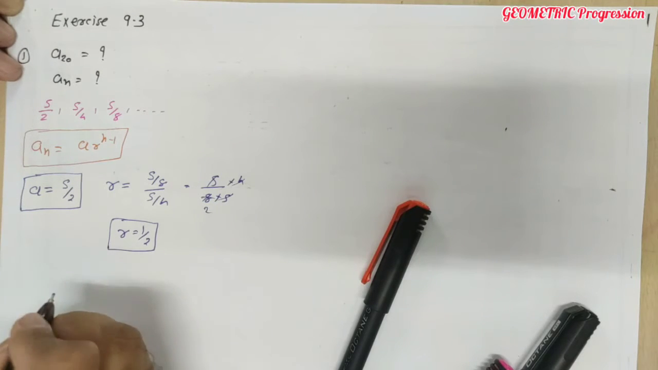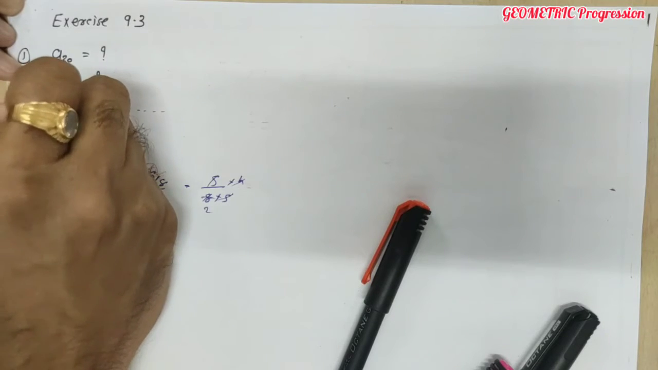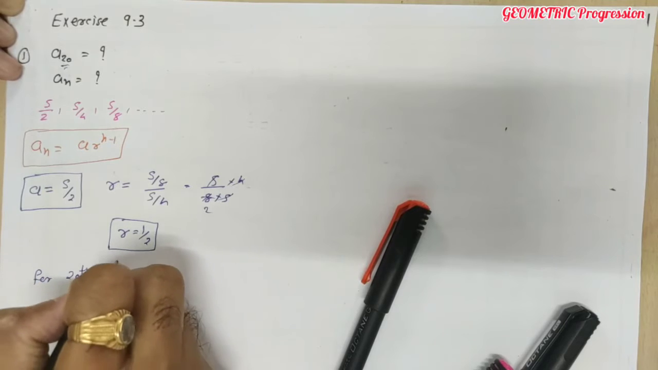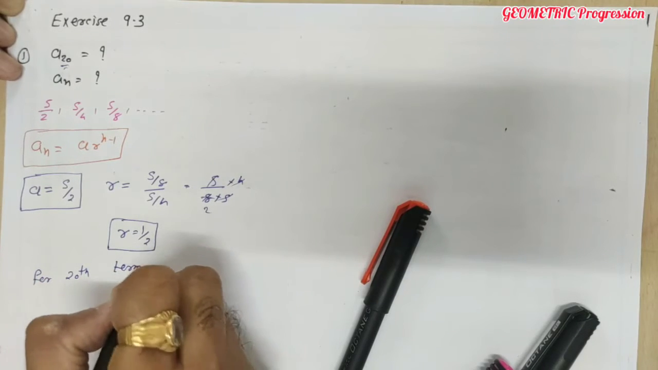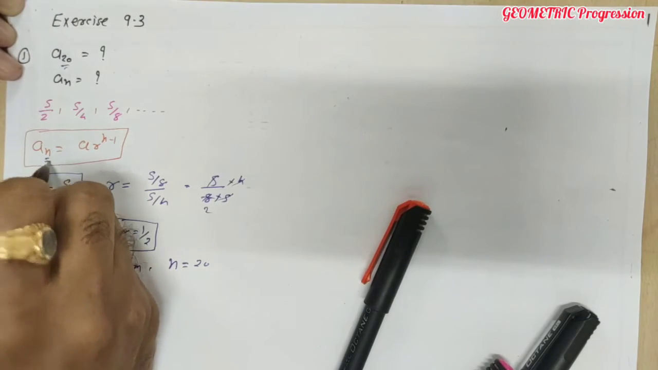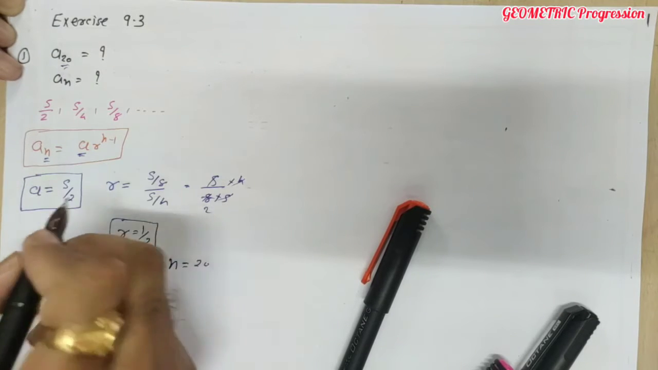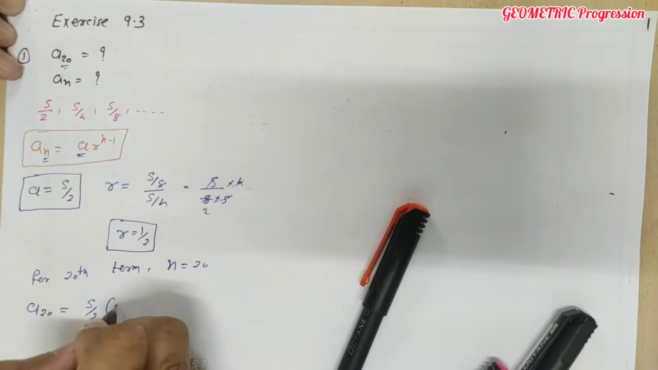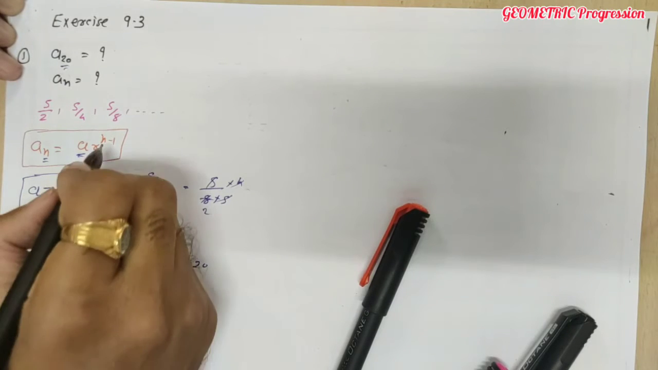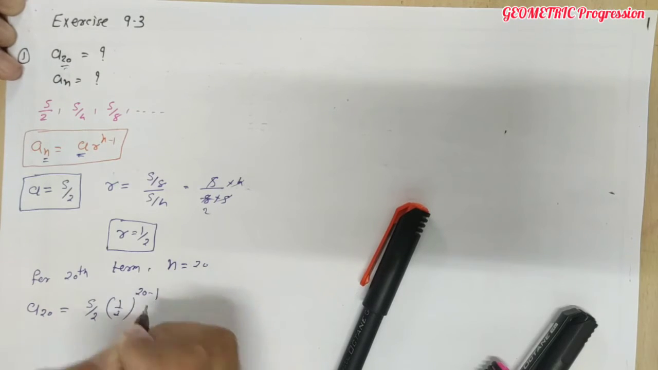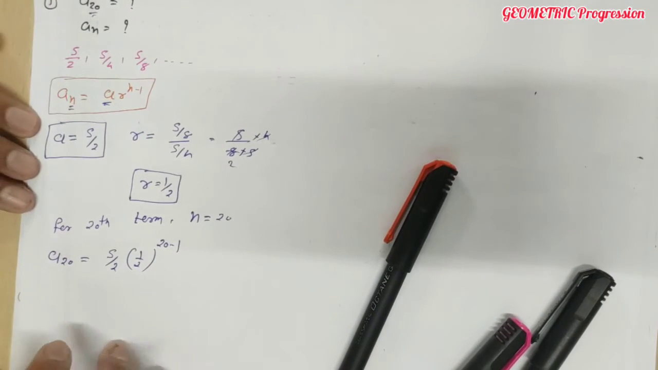So now for the nth term, we require the 20th term. So for the 20th term, we have to put n equal to 20. And hence we are getting a20. So a20 is equal to a, which is 5 by 2, into r, which is 1 by 2, raised to n minus 1. n is 20, so 20 minus 1. Done? This is the application of the formula.